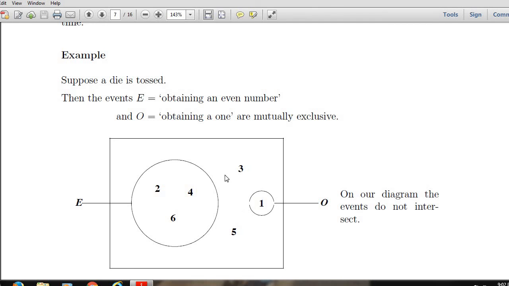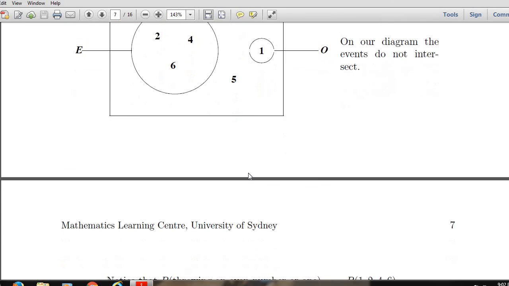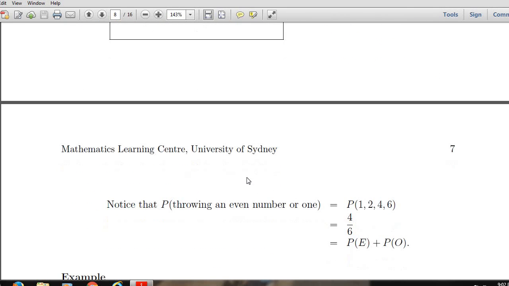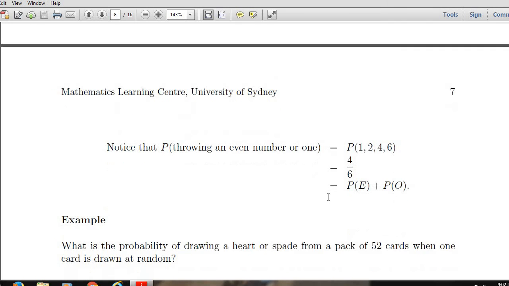From this diagram, it is clear that E and O are mutually exclusive. They do not intersect. Notice that the probability of throwing an even number or 1, that is 1, 2, 4 and 6, is 4 by 6. This is probability of E plus probability of O.